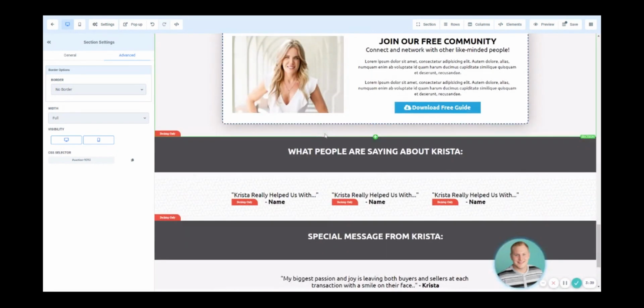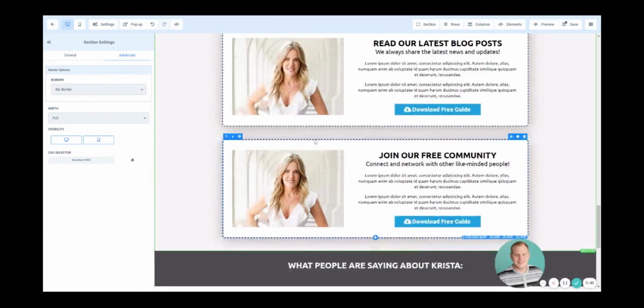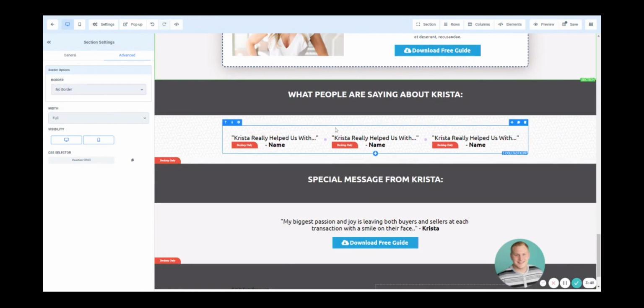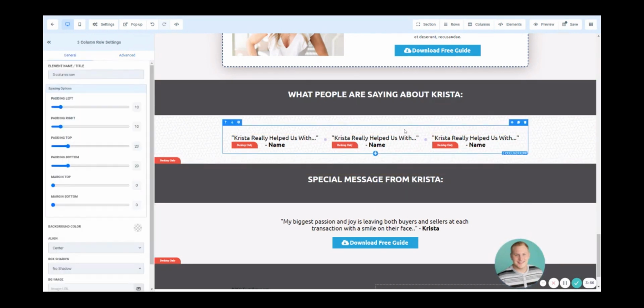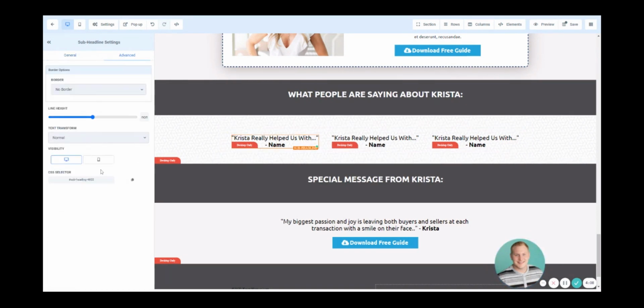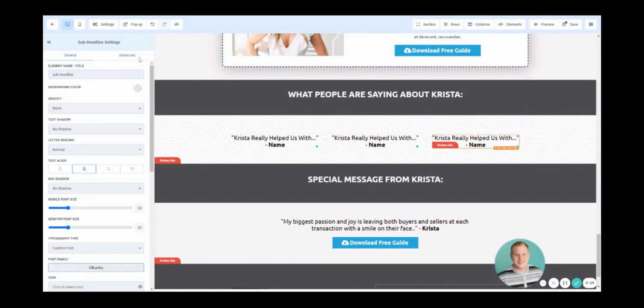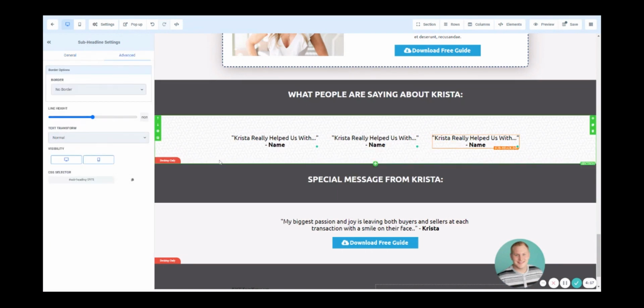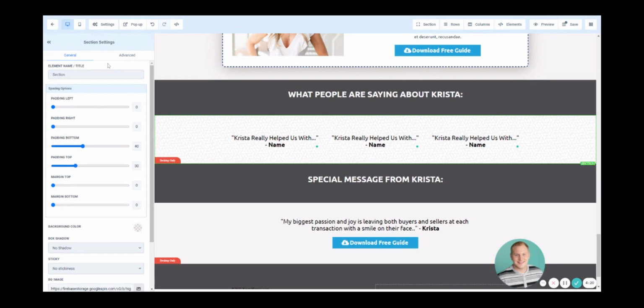All right, so the first thing we want to do is scroll down the page and make sure that we have everything set to where it's going to be mobile optimized and ready to be utilized on a mobile platform. So what I'm going to do for this box, since we have individual elements, 3 different columns that are in this element, I'm going to click on the main box. Let's go ahead and click advanced. And you can see that the main box shows that it is desktop and mobile. So you're actually going to have to click on each individual element here and click on that mobile icon so it's available on desktop and on mobile. All right, now we can also see that this entire section is desktop only.